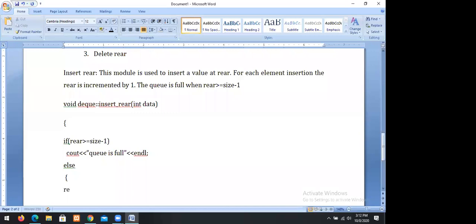For each element insertion, the rear is incremented by 1, rear plus plus, and Q of rear equal to data.